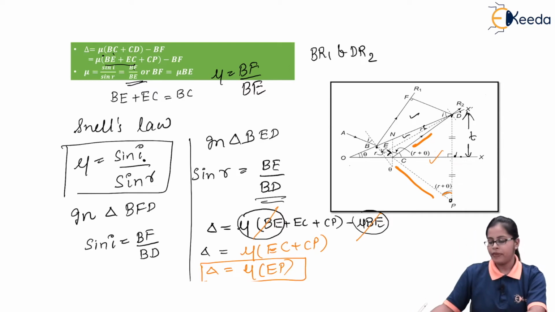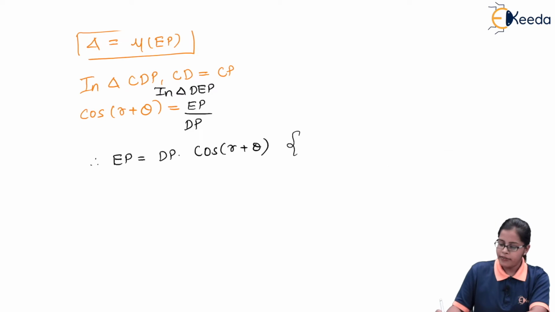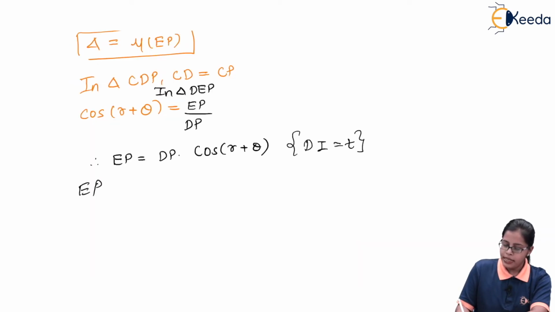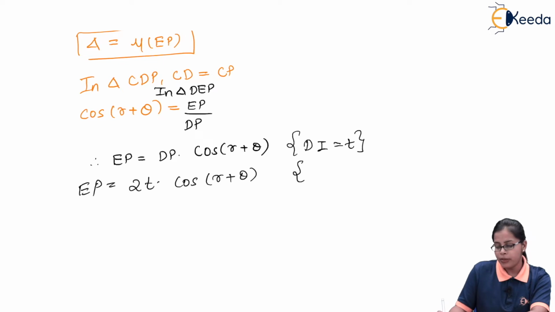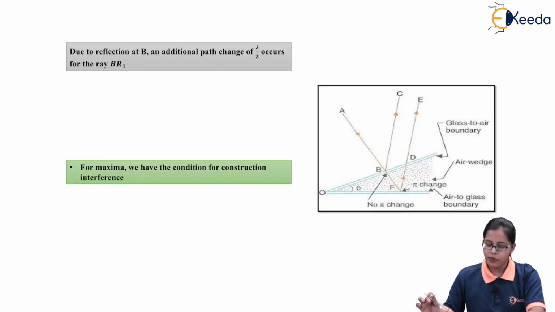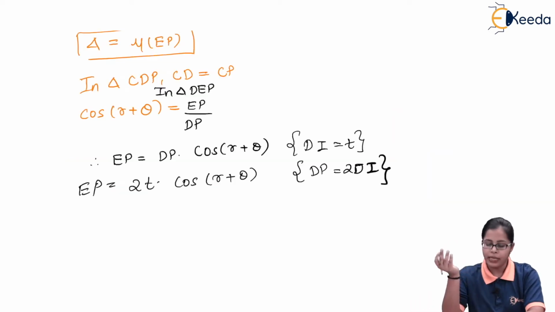So DP will be 2 times DI, and DI is nothing but T. So we get EP is equal to 2T cos R plus theta. Why have we written 2T? Because DP is 2 times DI, from the diagram. So this is the way we calculate the value of EP.